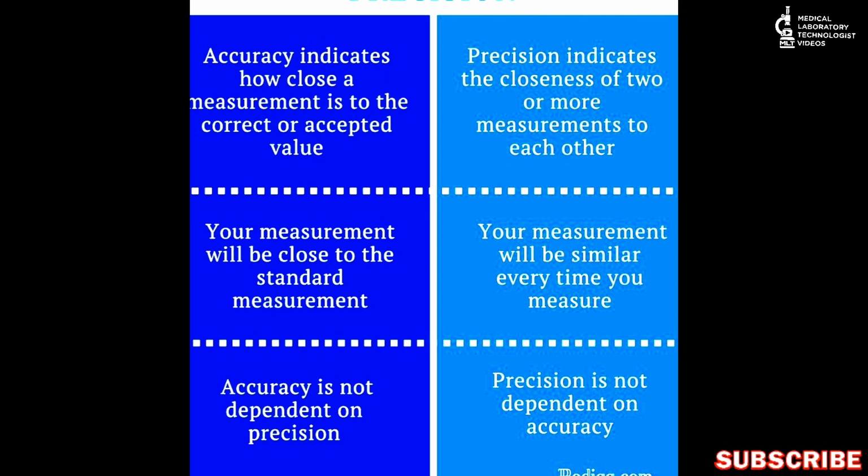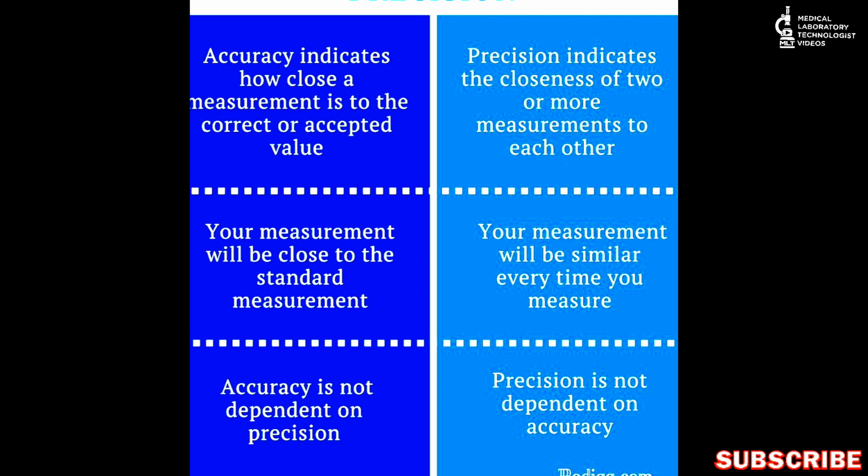So what does precision indicate? Precision indicates the closeness of two or more measurements to each other. In accuracy, we saw how close values are to the accepted value or target value or mean value, but in precision we check the closeness of two or more measurements to each other. So the first point and the definition are very clear. Now the second point: in accuracy your measurement will be close to the standard measurement, and in precision your measurement will be similar every time you measure.